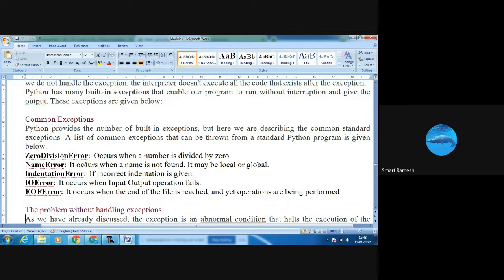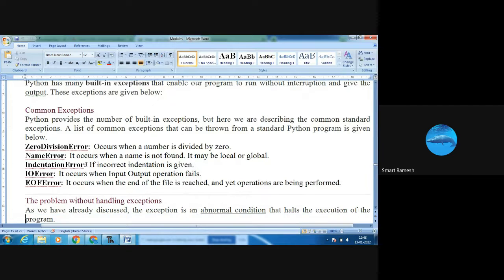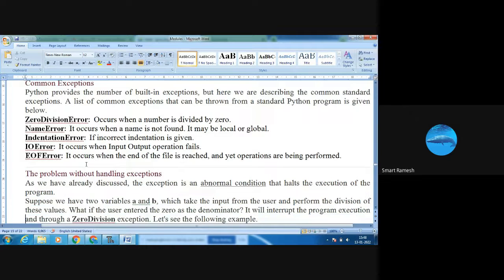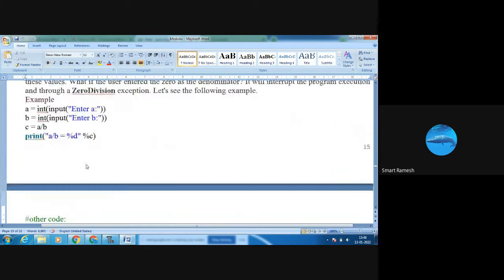Next we are going to see the problem without handling exceptions. We will see an example program.